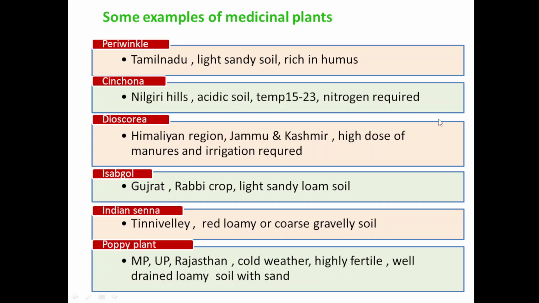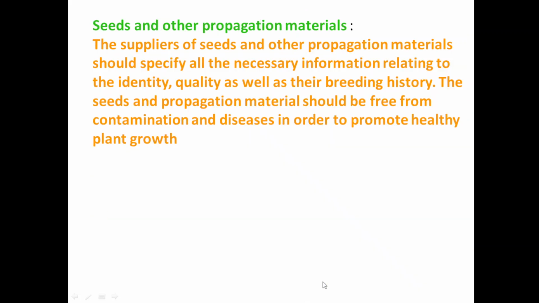So, from that chart we can know that each and every plant requires different conditions of cultivation, a different altitude for its cultivation, and different environmental conditions. So according to the need of each and every plant, the soil should be selected, and all the conditions are maintained so that a healthy plant will grow.